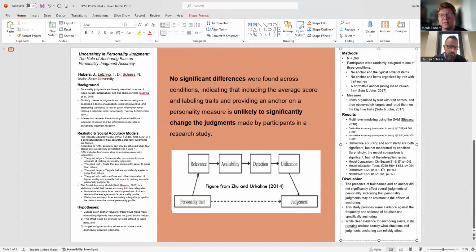This study does provide some evidence against the frequency and salience of heuristic use, specifically that of anchoring. But there's definitely clear evidence that anchoring still exists. There are numerous studies that show that. But it still remains unclear exactly what situations and types of judgments anchoring can reliably affect.